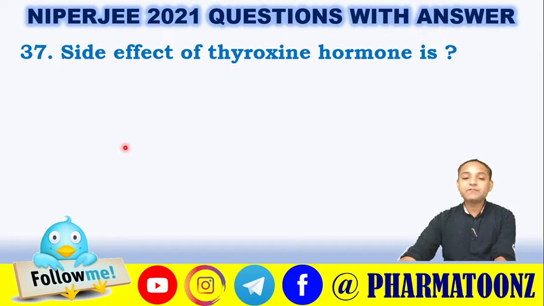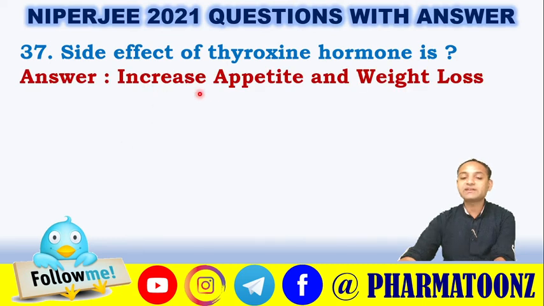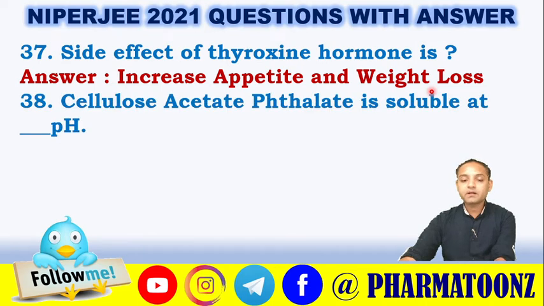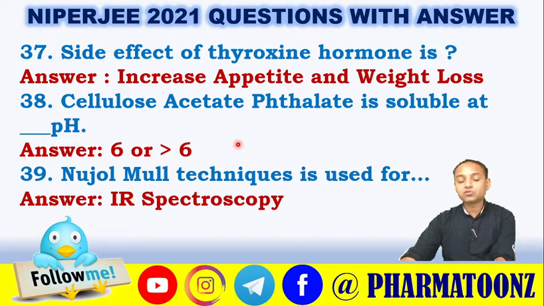Next is the side effect of thyroxine hormone. Various side effects are given in the options, but the correct side effect is increased appetite and weight loss, which is a side effect of thyroxine hormone. Cellulose acetate phthalate, which is called CAP, is soluble at dash pH, so it is 6 or more than 6. Nujol mull technique is used for IR spectroscopy, it is a main technique for it.